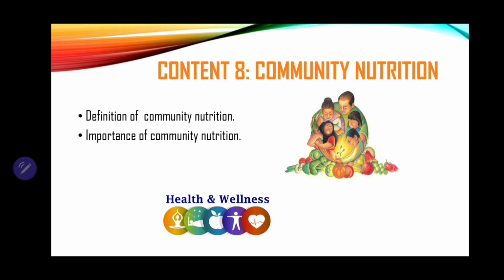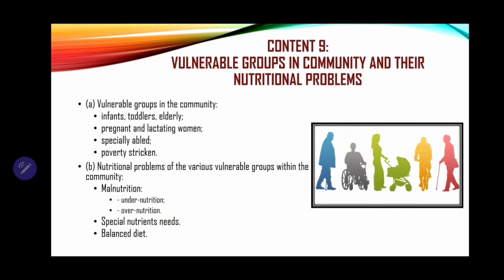Content 8, community nutrition. You must know the definition of community nutrition. Why is community nutrition important as well? Content 9, vulnerable groups in the community and some of their nutritional problems, such as the infant, the toddler, the elderly, pregnant and lactating women, specially abled persons, people who are poverty stricken, nutritional problems of various vulnerable groups as well. And malnutrition, you can be overnourished or undernourished, special nutrient needs, and also balanced diet.